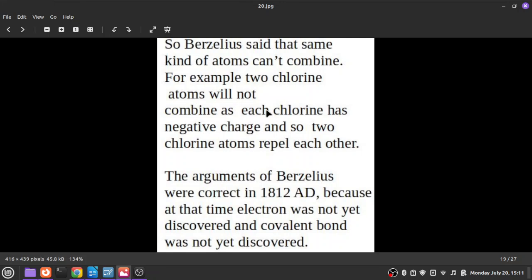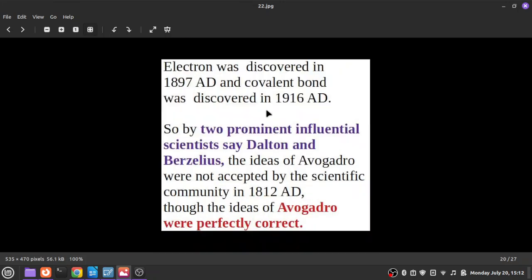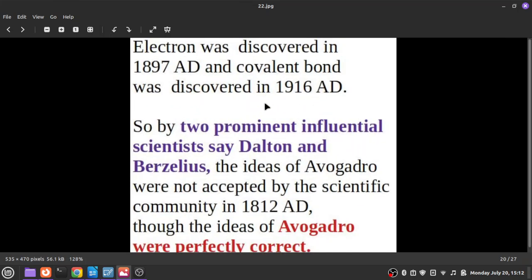Electron was discovered in 1897. Only, they were not considering charges in terms of electrons, but simply, from the macroscopic point of view, they were considering some charges as positive and some as negative. Like when a glass rod is rubbed with silk, the glass rod becomes positively charged and silk becomes negative, like that. Okay.